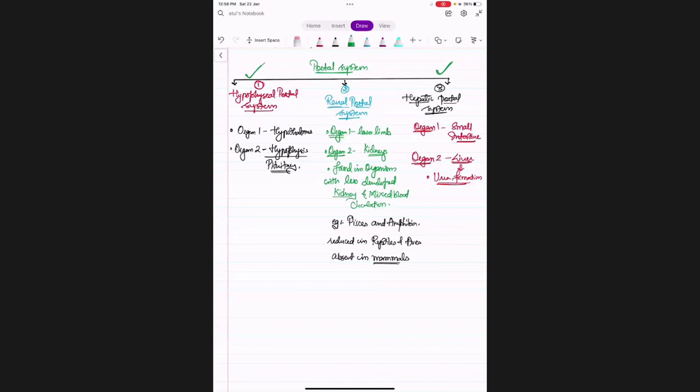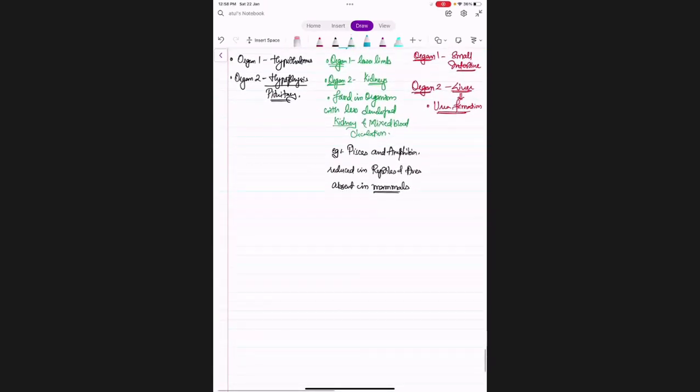Okay. So the next part we can say is regulation of cardiac activity. We are left with only regulation of cardiac activity and disorders.